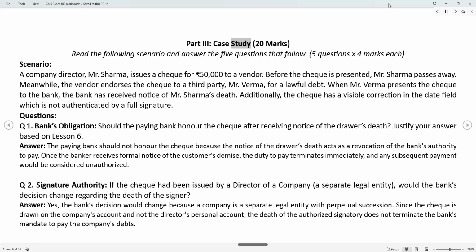Part 3, Case Study, 20 marks. Read the following scenario and answer the 5 questions that follow. 5 questions x 4 marks each.